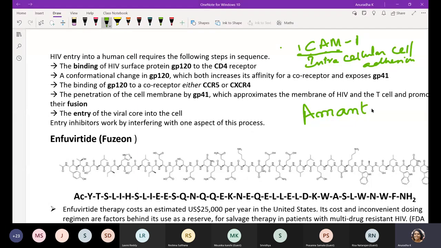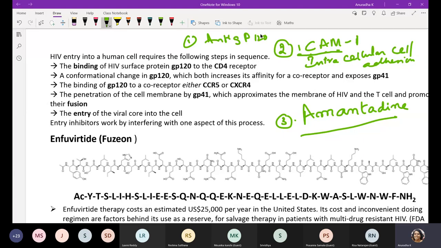This I have told you in influenza also. Amantadine is the third example. Rimantadine also we have taken. The first one is anti-GP120, the second is ICAM1, and the third is amantadine. These are the three different chemical molecules which can block. So amantadine and rimantadine are used prophylactically for the treatment of influenza infections, which you already know.